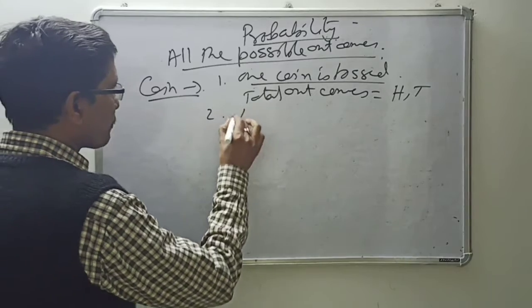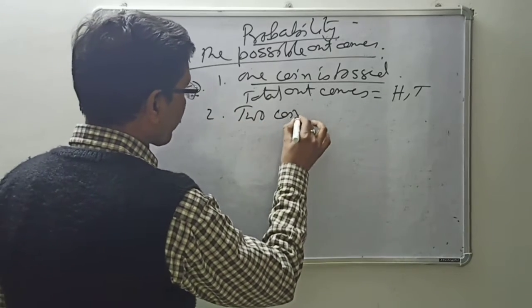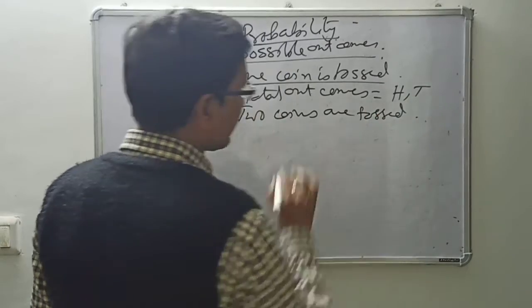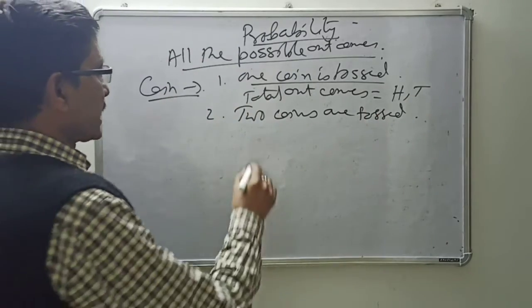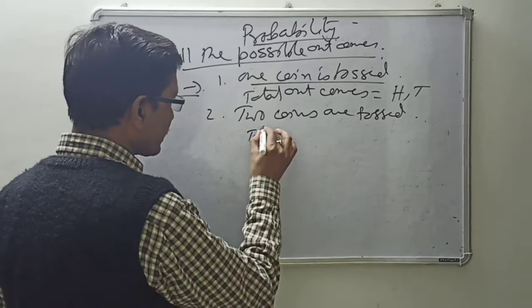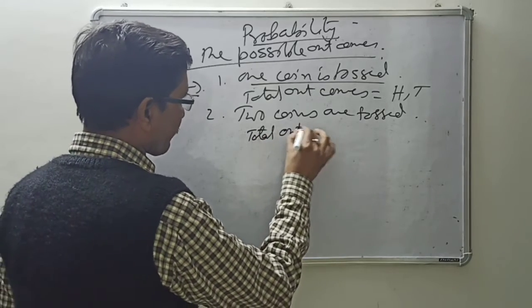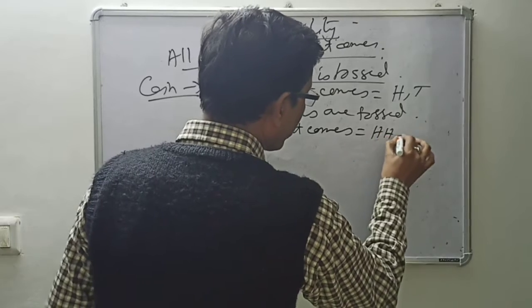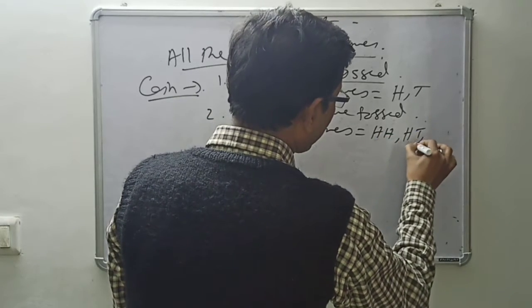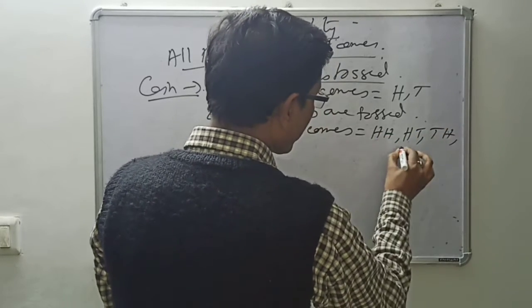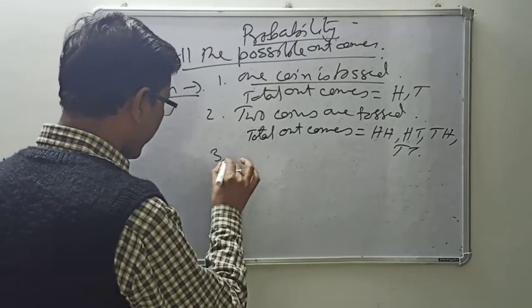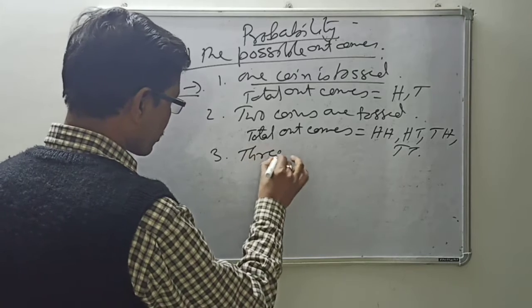Next, if 2 coins are tossed, then the total outcomes are HH, HT, TH or TT, and maximum you are having 3 coins tossed.